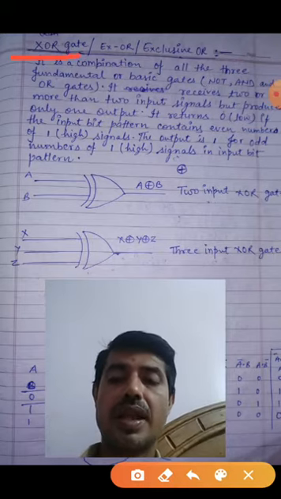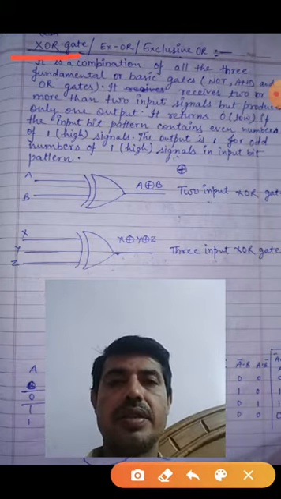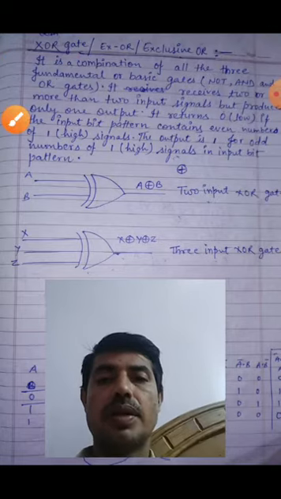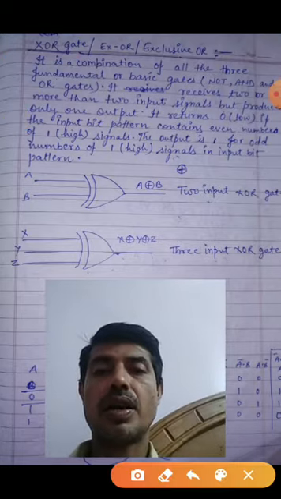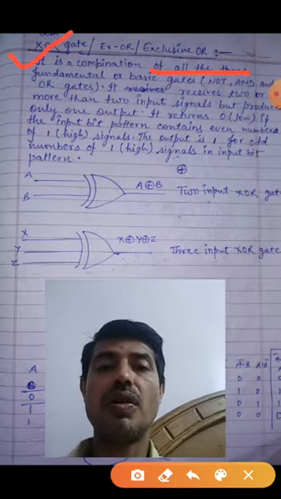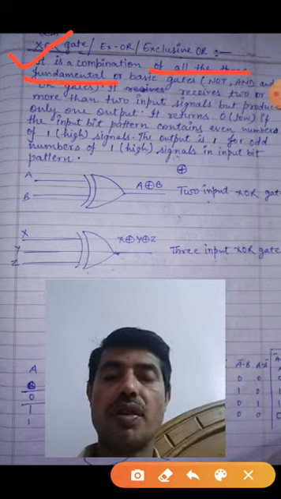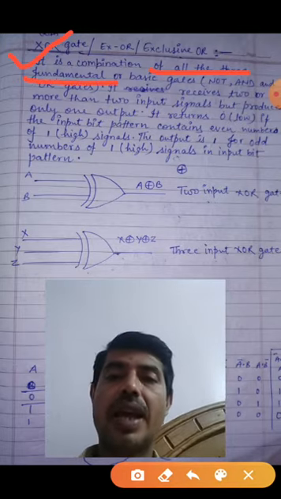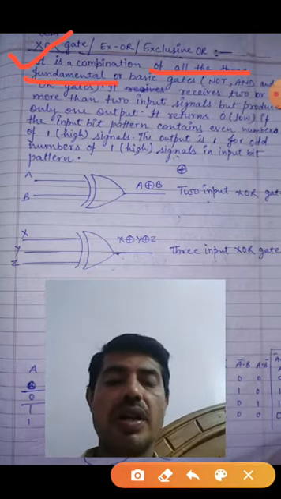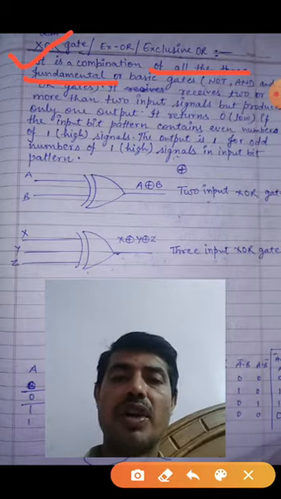Okay, it is another very important gate. Please pay attention to this one. It is a combination of all three fundamental gates. All of you know about the fundamental gates: AND, OR, NOT. These are called what? Fundamental gates.